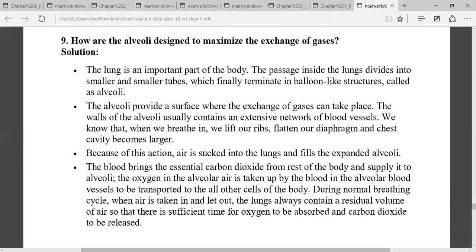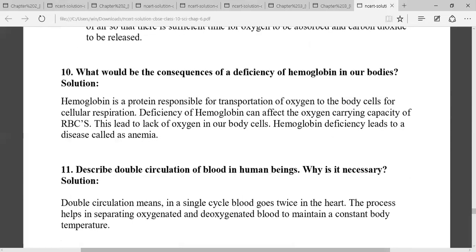So during the normal breathing cycle, when air is taken in and let out, the lungs always contain a residual volume of air, so that there is sufficient time for the exchange of the gases. So the wall of the lungs is very thin to facilitate the exchange of gases also.